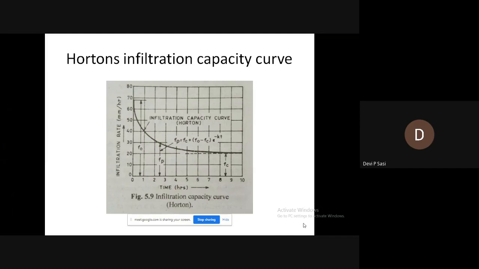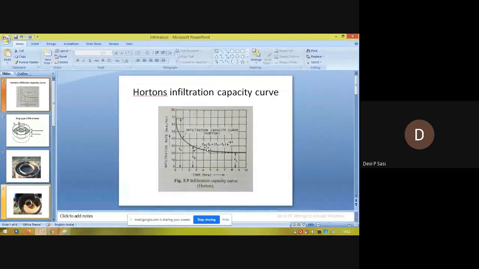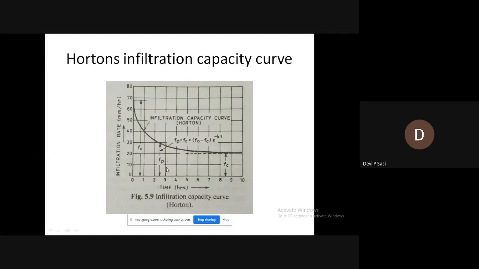And he derived a relation: Fp equals Fc plus (F0 minus Fc) into e raised to minus kt. Here Fp is the infiltration capacity in mm per hour at any time t.